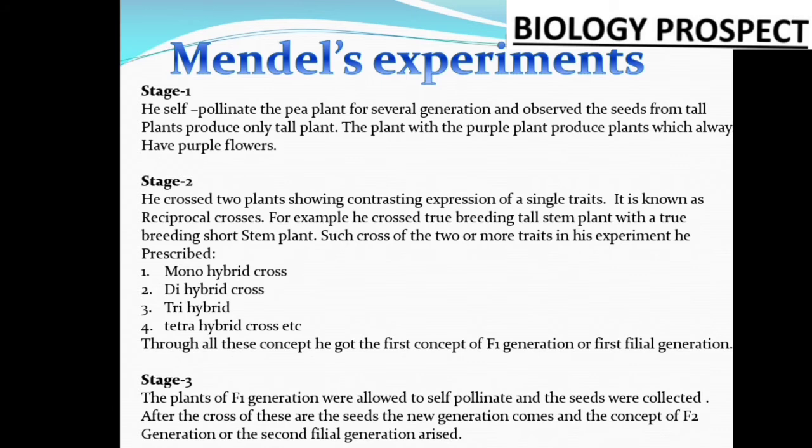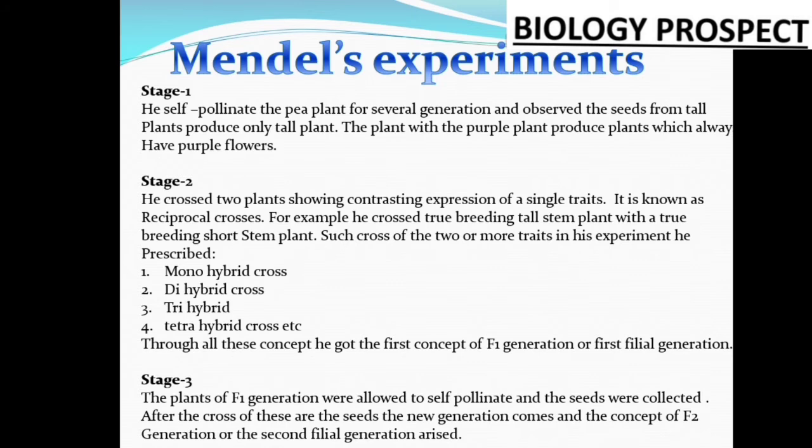and produce only tall plants. That means Mendel selected 7 pairs of contrasting characters, whatever we have already seen in the previous slide, and there we have seen that all the pairs of characters are contrasting or opposite characters. Any one character we can choose, though Mendel performed the experiments on all 7 characters, but for our better understanding we are just telling any one contrasting character.